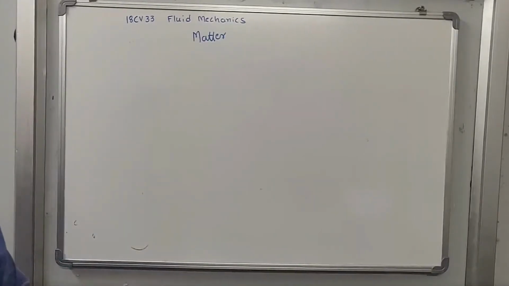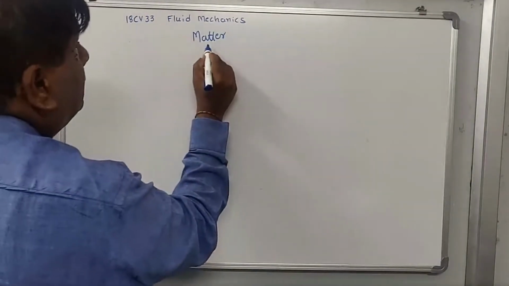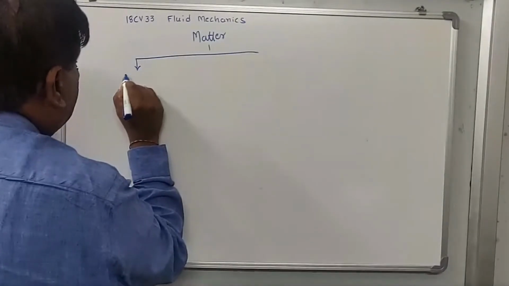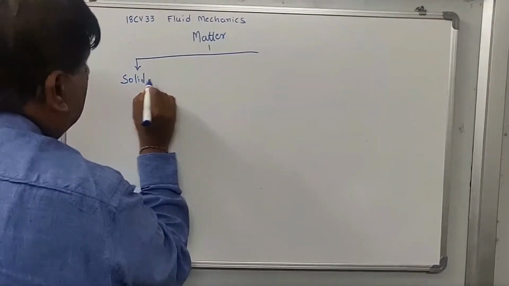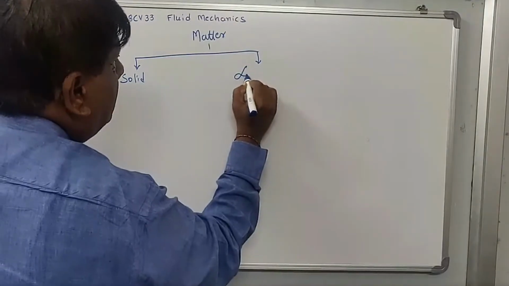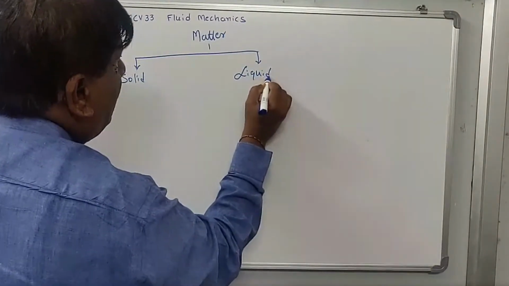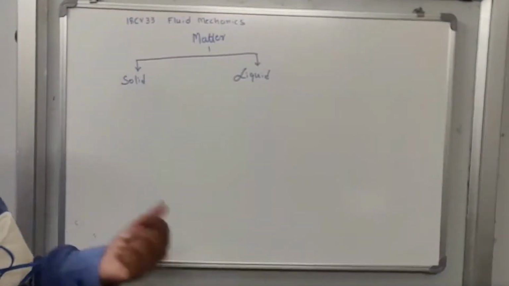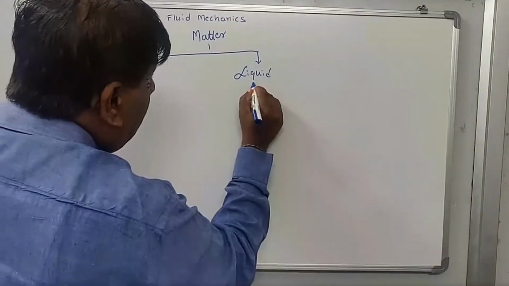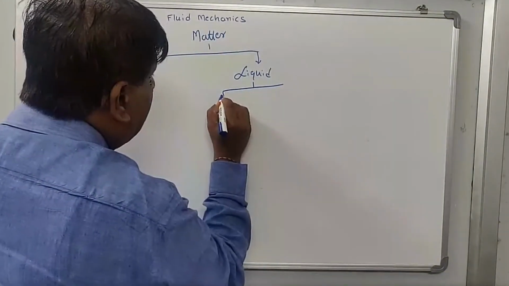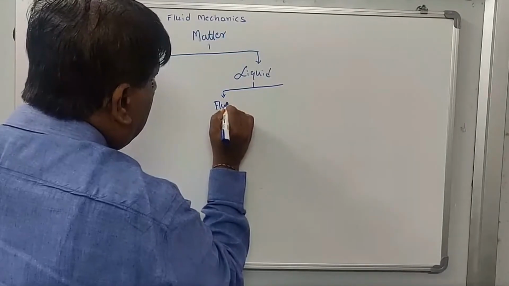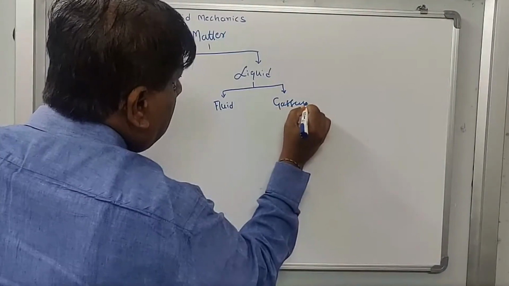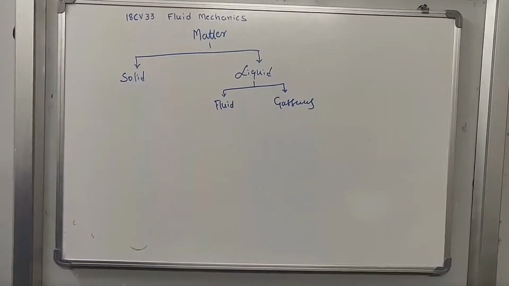This matter we divide into two: solid and liquid. That means matter is in the form of solid or in the form of liquid. In the liquid, again we have two forms: one is the fluid, and another one is the gases.